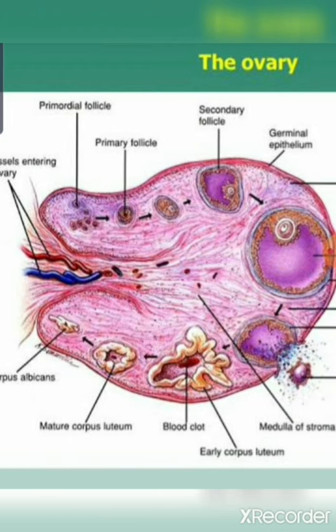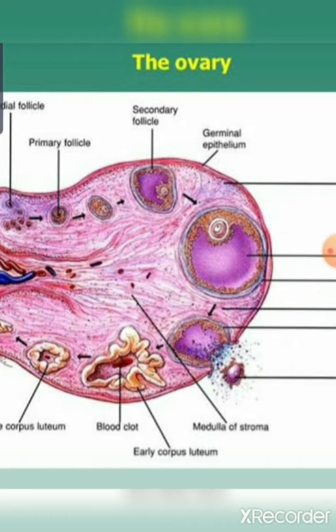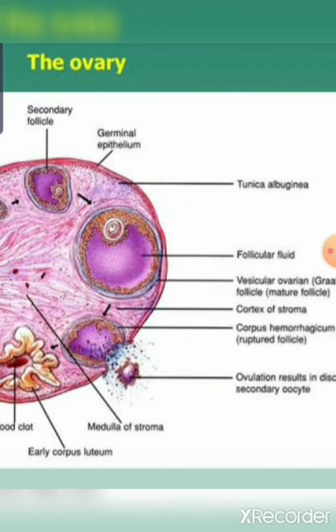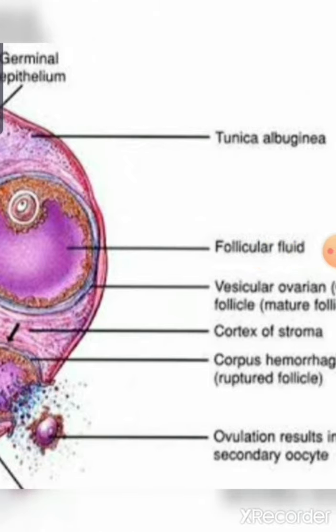Here you can see first the primordial follicle, which is a very small one. After that the primary follicle, then the secondary follicle. Here you can see the germinal epithelium, which is the outermost layer. Next you can see the tunica albuginea, and the stroma part. In this big portion, the follicular fluid is there.